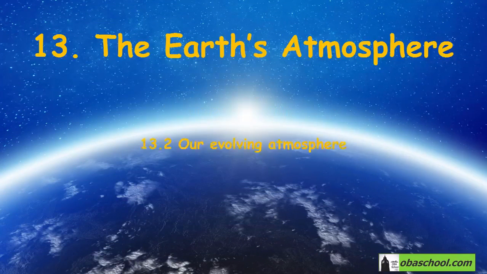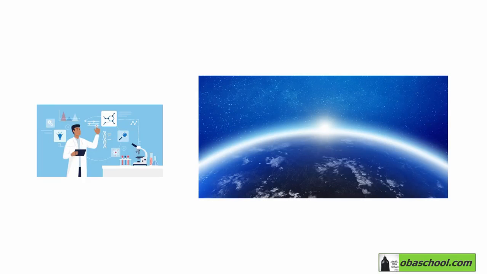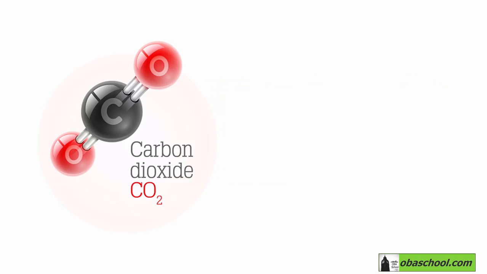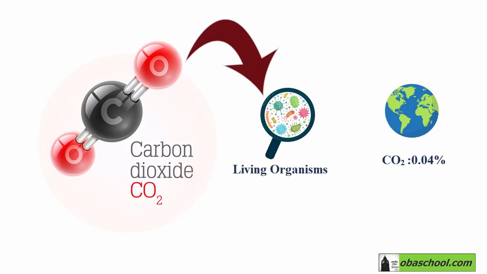In this section, we will discuss our evolving atmosphere. Scientists believe that the early atmosphere of the Earth contained a great deal of carbon dioxide, CO2 gas. However, the Earth's atmosphere today has around 0.04% of this gas. And the question is, where has it all gone? The answer is that carbon dioxide has gone into living organisms and into materials formed from living organisms.